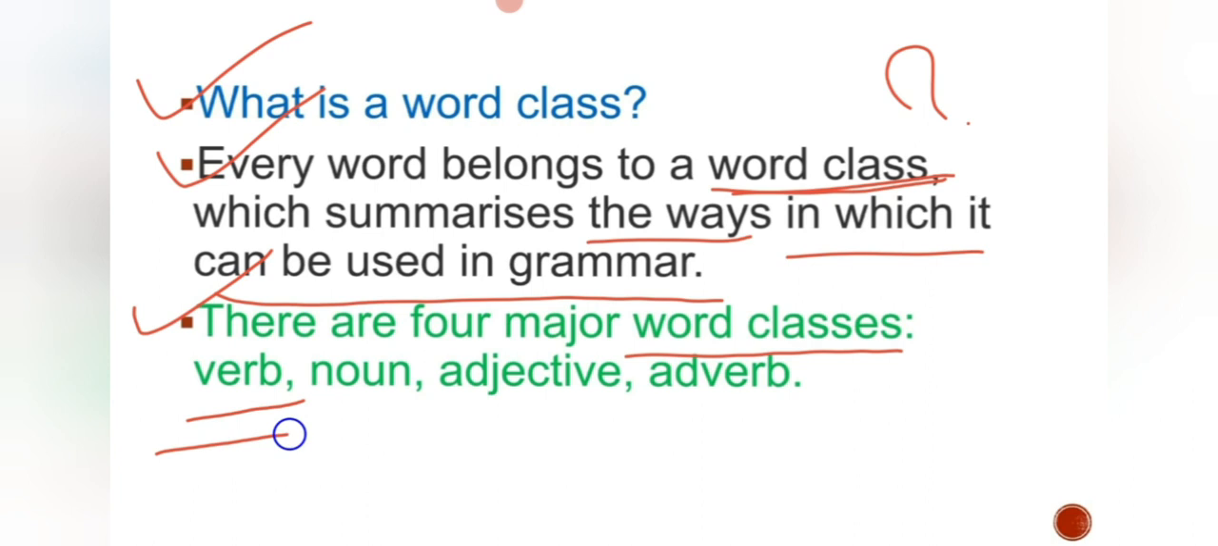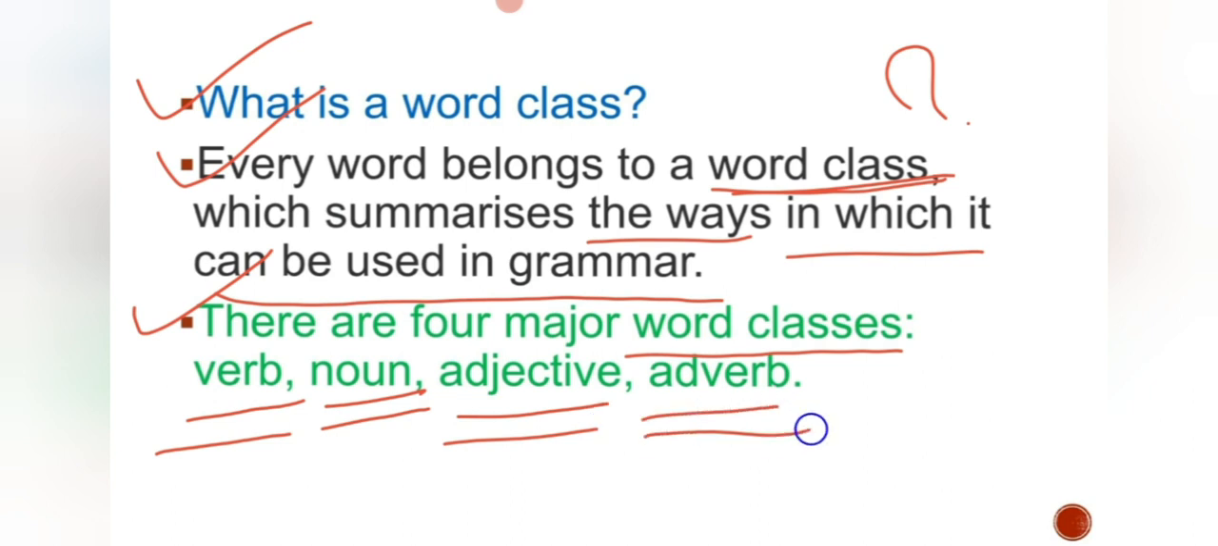mark, you have to do this much only. So verb, second noun, third adjective, the fourth one is adverb. So what are the 4 major categories? Verb, noun, adjective, adverb. Now the question comes, what are these? Just try to remember where we studied all these things.